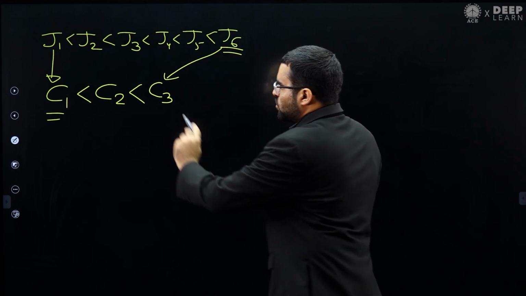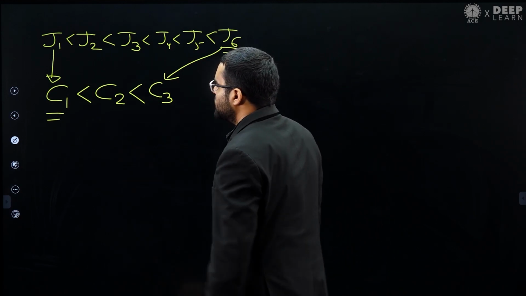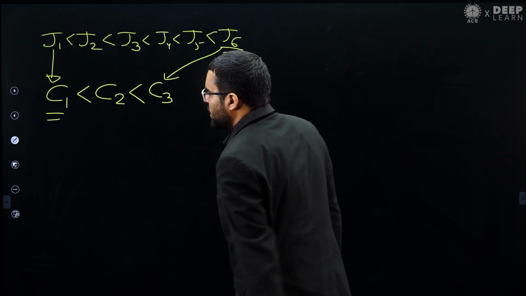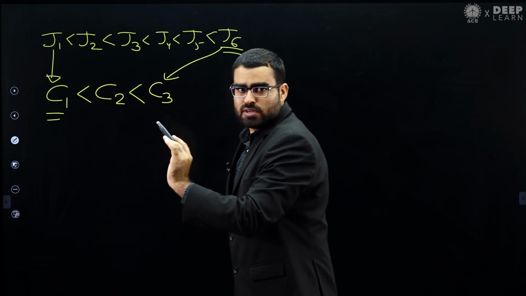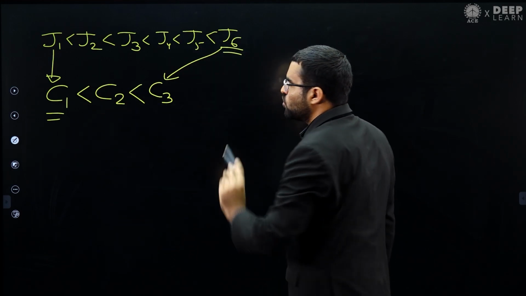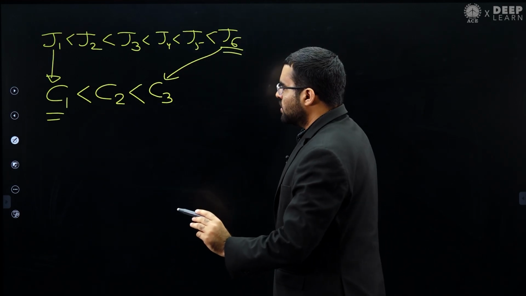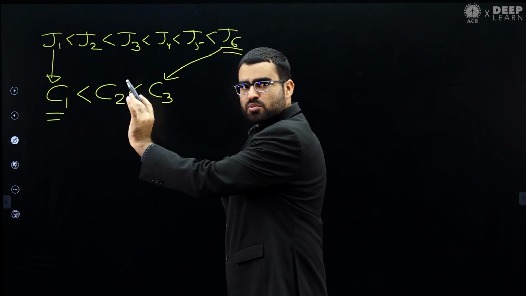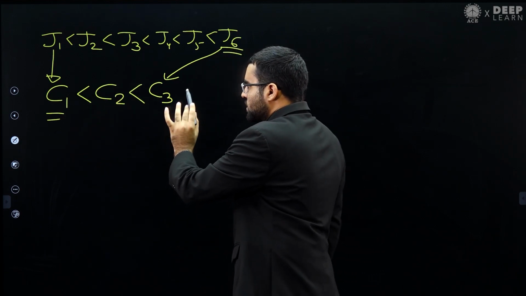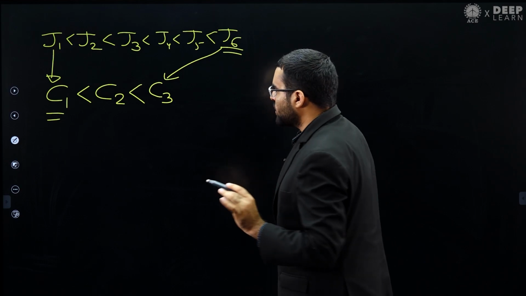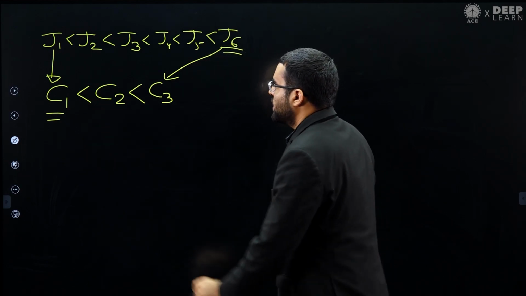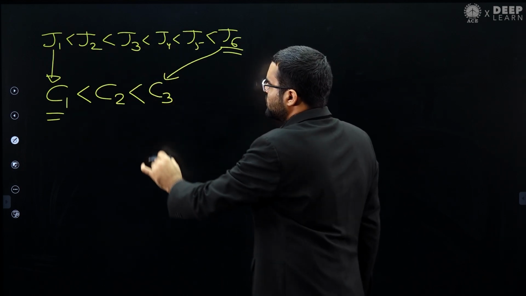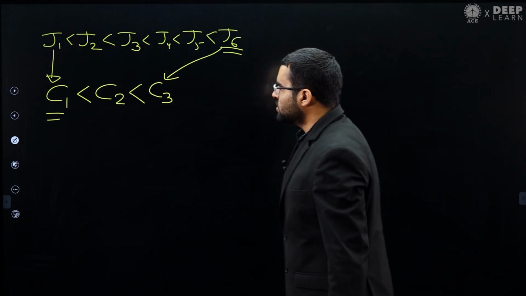After this he is saying that every computer must get at least one job. Already C1 has got J1, and already C3 has got J6. So far C1 has at least one job, and so far C3 also has at least one job, but right now C2 does not have any job, and we want to assign each of these jobs to at least one of these computers.